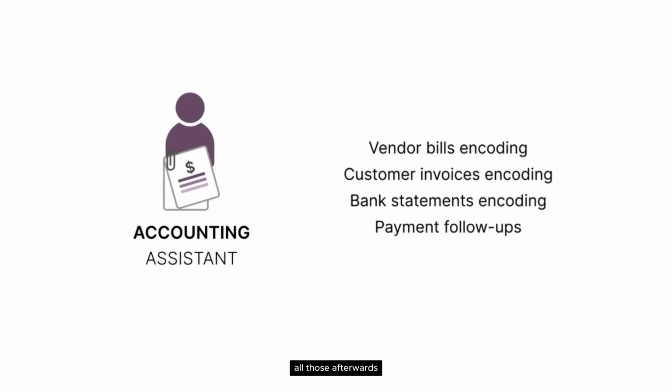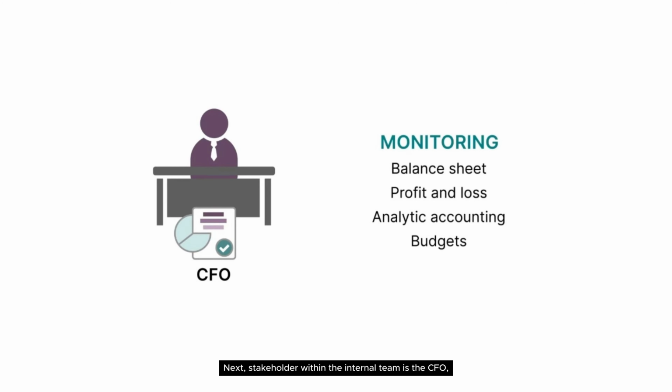those afterwards. Next, a stakeholder within the internal team is the CFO, the Chief Financial Officer, whose responsibility is to monitor the financial health of the company. They have different tools to make sure that the work is done, like legal reporting, like the balance sheet and profit and loss, and some management tools like the analytical accounting and the budget management. Based on all this information, they're going to be able to take quick and efficient decisions for the financial health